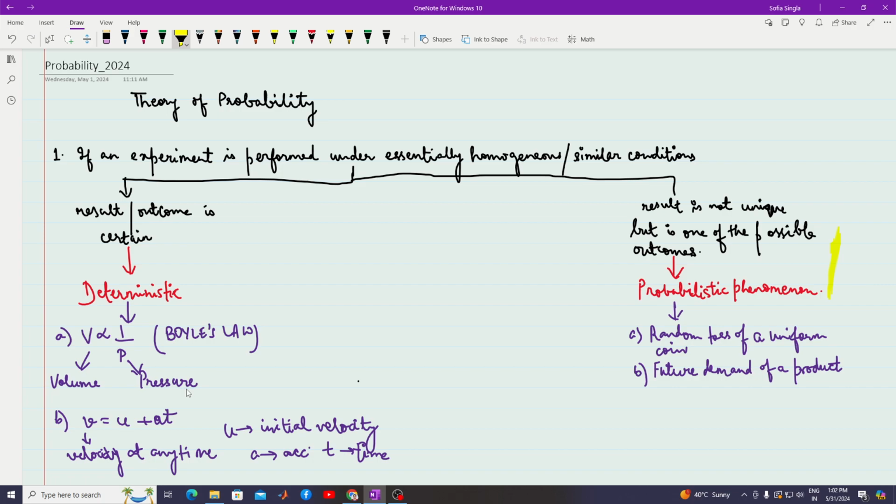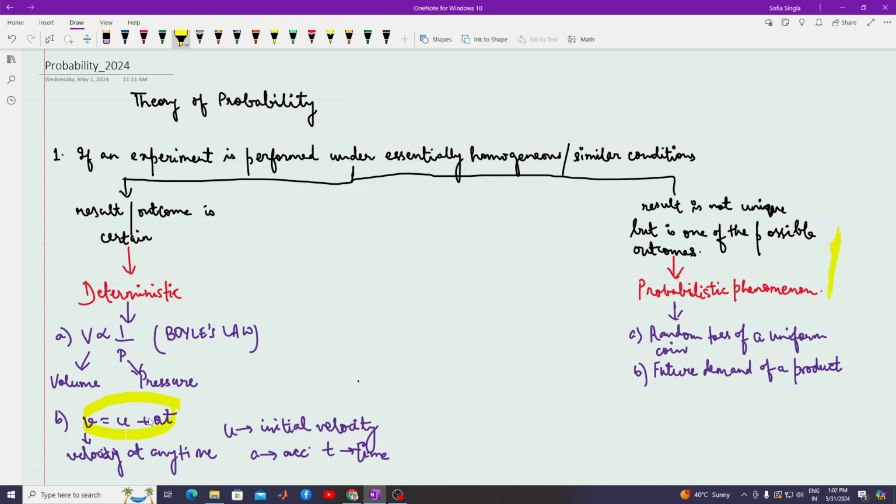Now, deterministic situations are what? The laws of physics. Suppose you have some object with some initial velocity u, and in some time t you accelerate the object. Then the velocity after time t of the same object is given by the formula v equals u plus at.